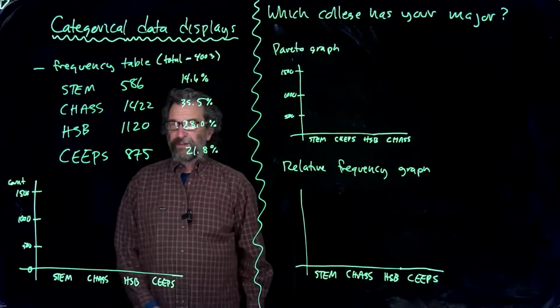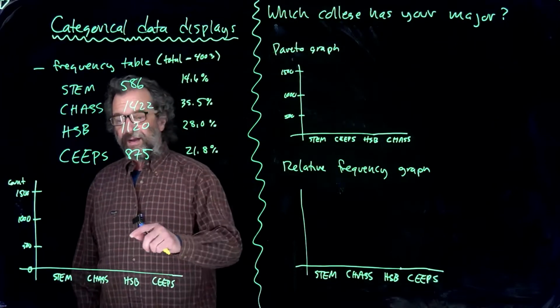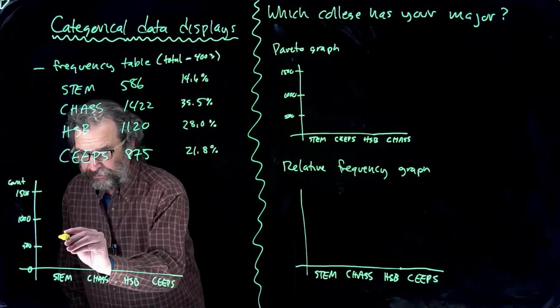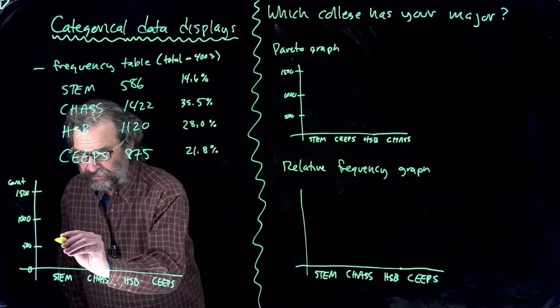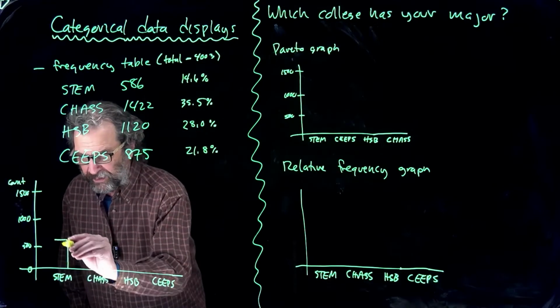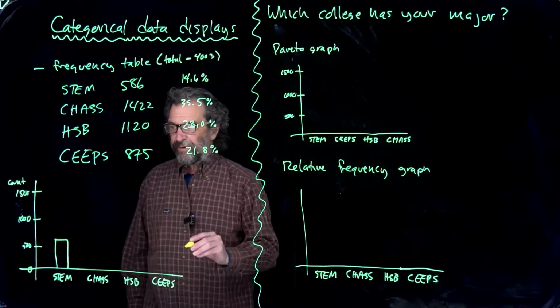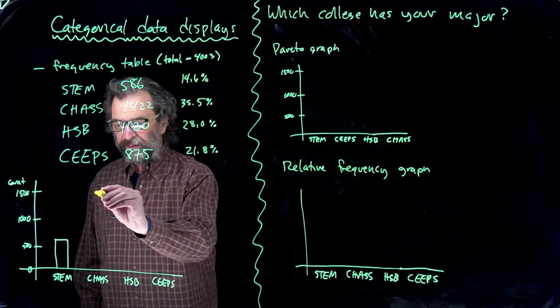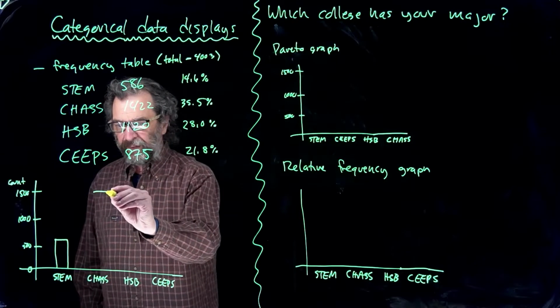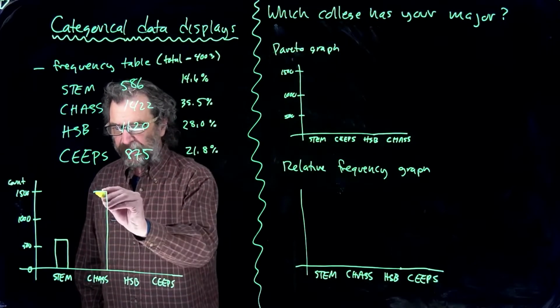All right, and so then the stem height is 586, maybe this high. So we make a bar 586 tall, and then 1422, maybe like this. And I'm trying to make them the same width.